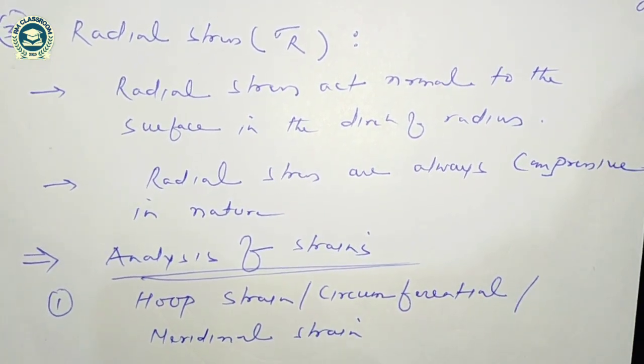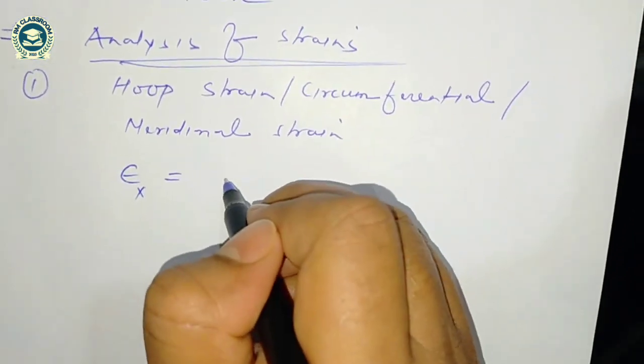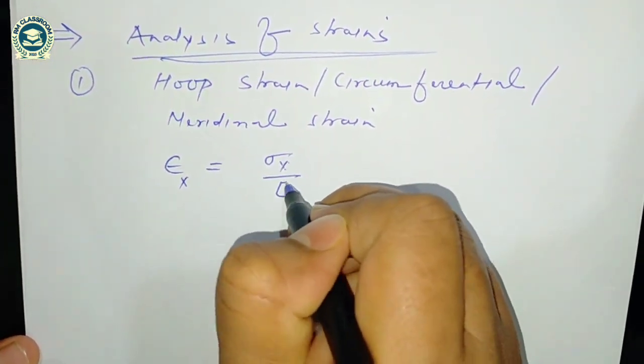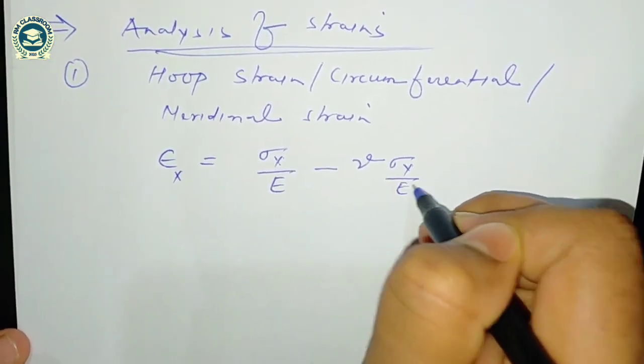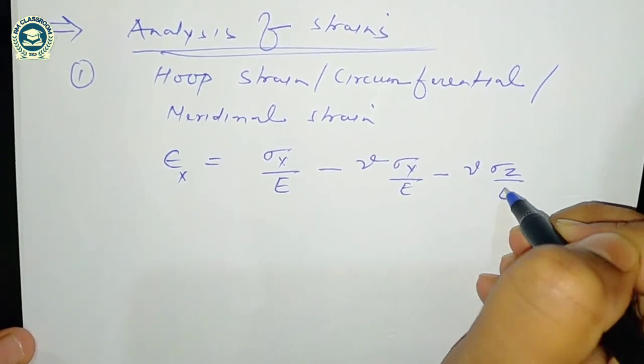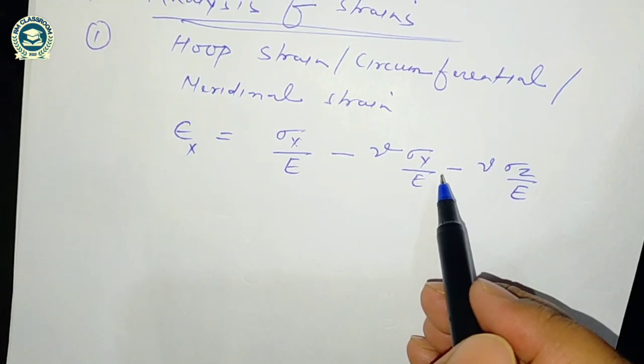Strain can be written as, if I am going to write the strain in x direction, so stress in that direction by E minus nu times sigma y by E minus nu times sigma z by E, if the stress is three dimensional.